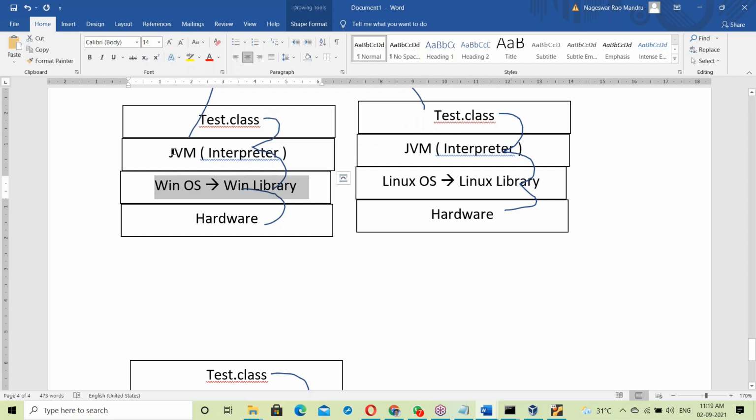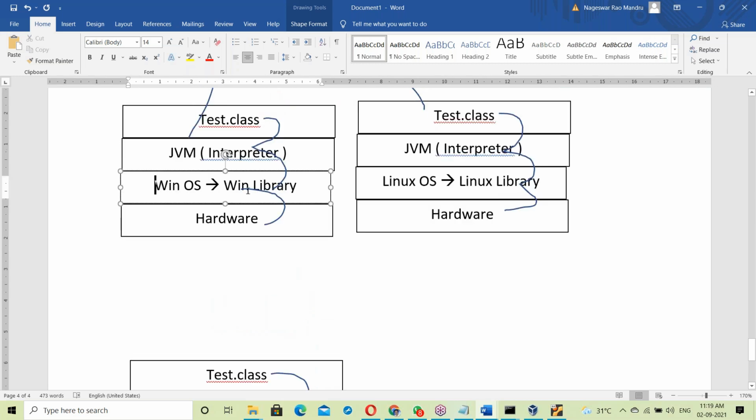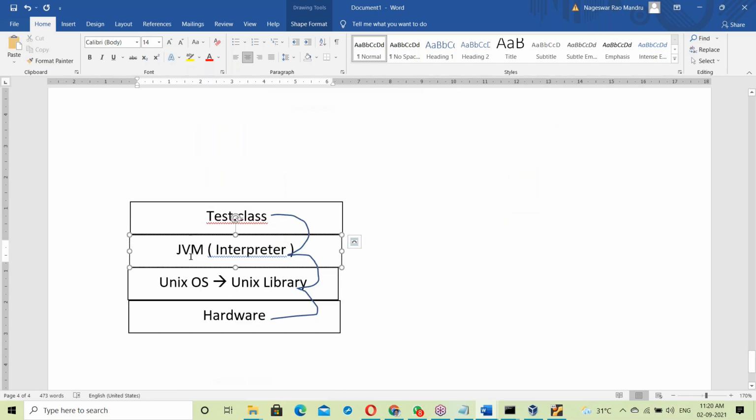Windows has its own JVM, Linux has its own JVM, and Unix has its own JVM. For every OS, there is a separate JVM. So different JVMs were developed for different operating systems. Sun has developed different JVMs for different platforms.